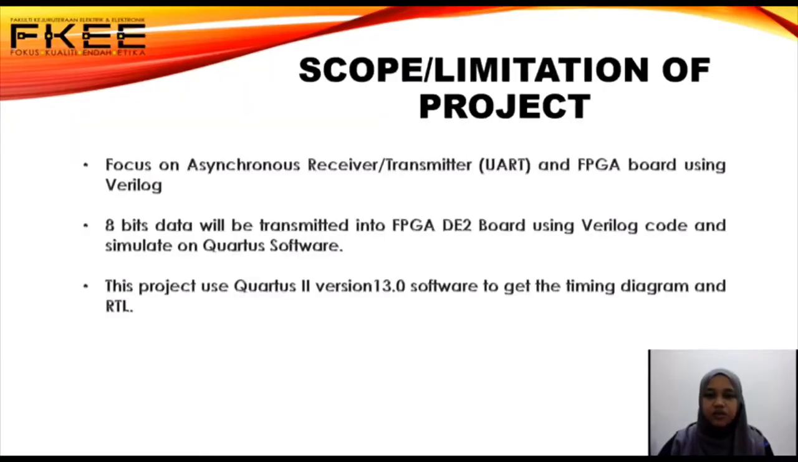Next one is scope or limitation of the project. For this project, it focuses on the universal asynchronous receiver transmitter UART and FPGA board using Verilog code. And 8 bits data will be transmitted into FPGA DE2 board using Verilog codes and simulated on Quartus software. However, for this project, we focus on the simulation only. And this project will use Quartus 2 version 13 software in order to get the timing diagram and RTL view.